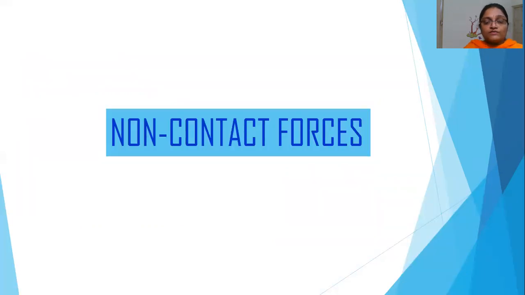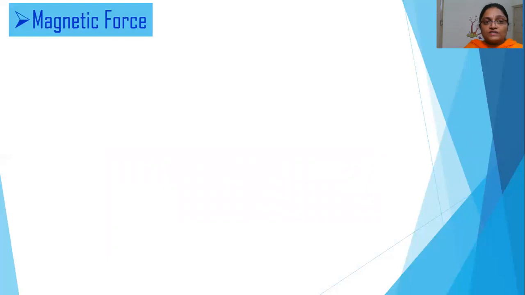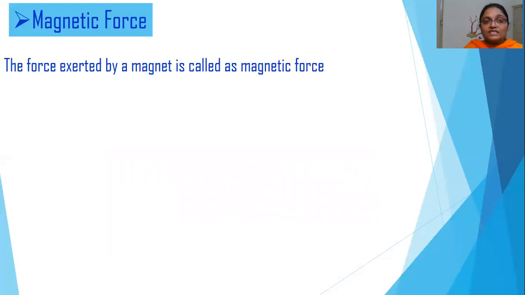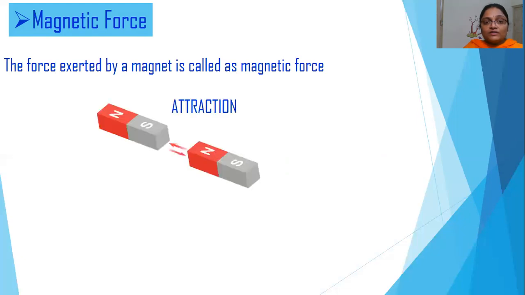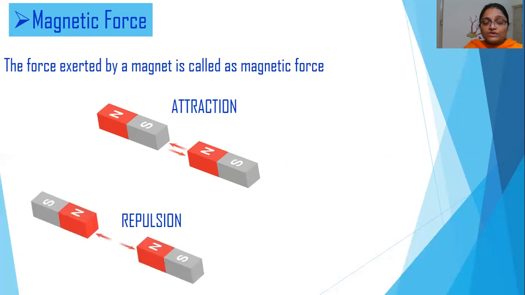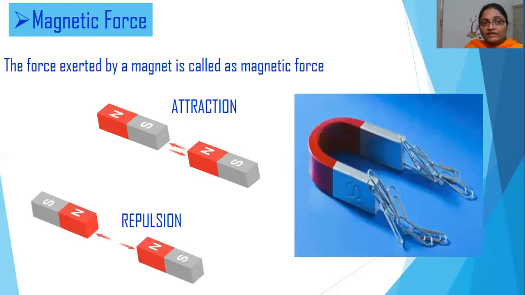Now comes the non-contact forces. The first one is magnetic force. It is the force exerted by a magnet. You know that the unlike poles of two magnets attract each other and the like poles repel. Similarly, a magnet can attract materials such as iron. Even if the iron piece is kept a bit far off from the magnet, it will be attracted towards it, even if there is no direct contact. So, magnetic force is an example for non-contact force.